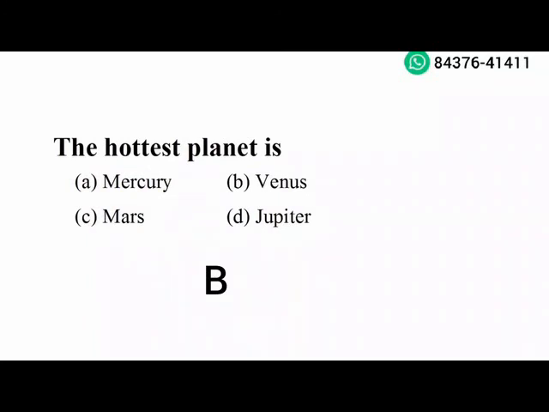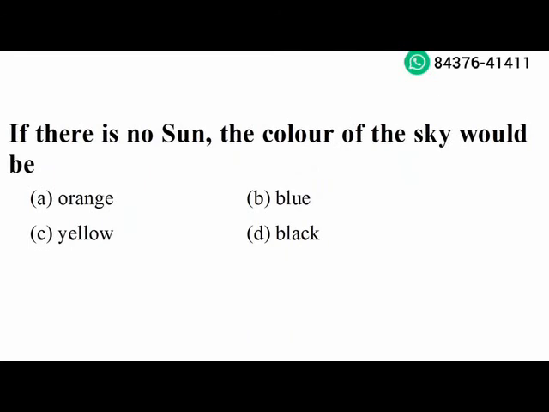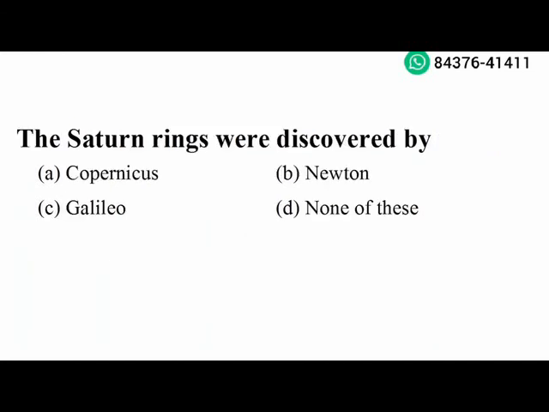Next question. The period of one revolution of sun around the center of galaxy is called cosmic year. Option C is the right answer. Next question. If there is no sun, the color of the sky would be black. Option D is the right answer. Next question. The Saturn rings were discovered by Galileo. Option C is the right answer.